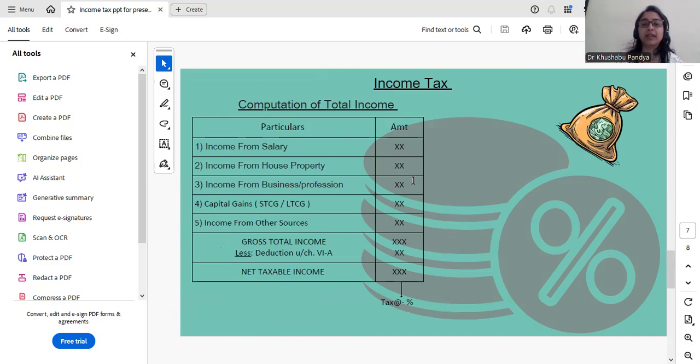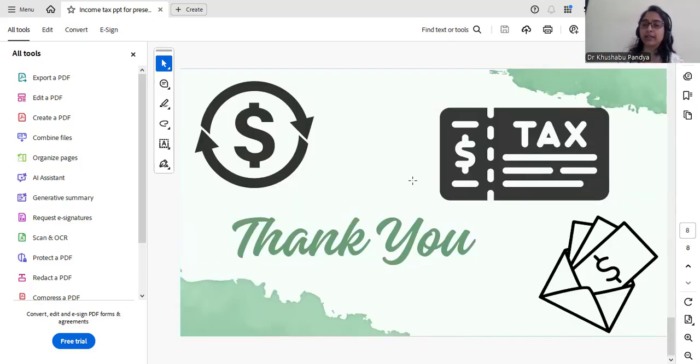Okay. So this is the computation of income tax. That is total income. From all the 5 heads, the income would be taken. Total, that is the gross total income. And then we need to deduct deductions under Chapter 6A. That is net taxable income. On that, tax percentage is calculated.